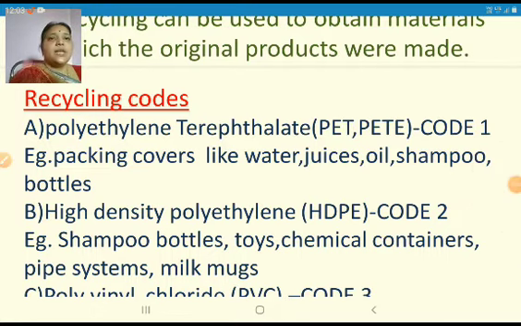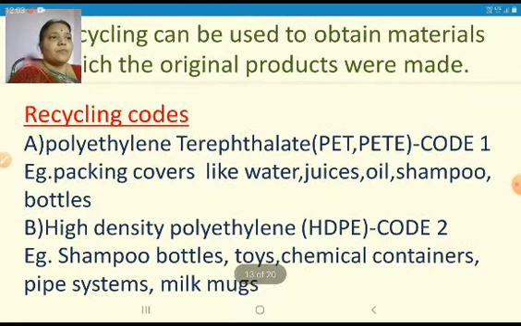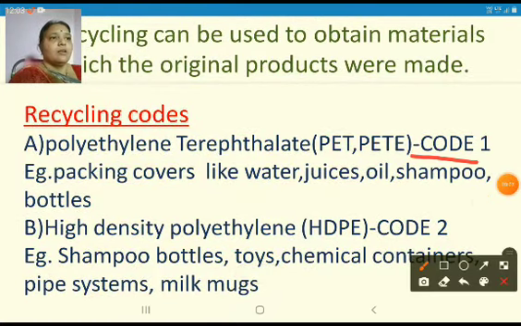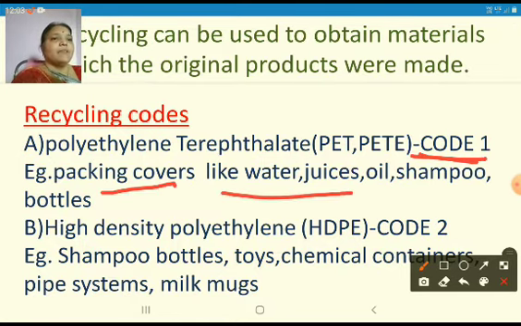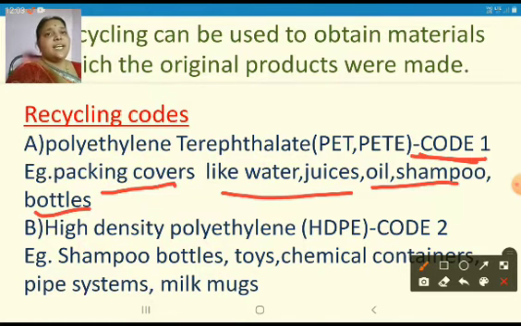So the first is polyethylene terephthalate. In short form it is called PET or PETE. It is code 1. PET material is used in packing covers like water, juice, oil, shampoo bottles. So whatever plastic waste we are throwing, first it is segregated or separated according to the recycling code.